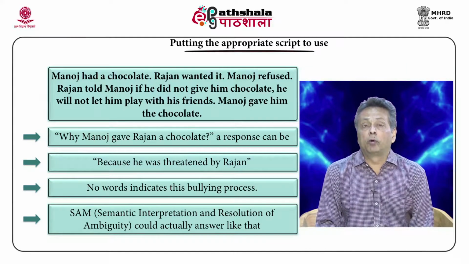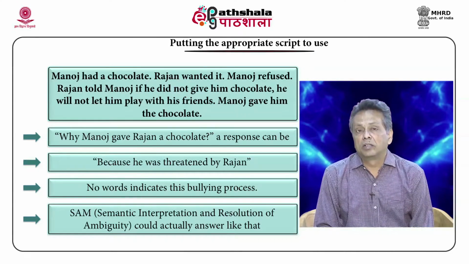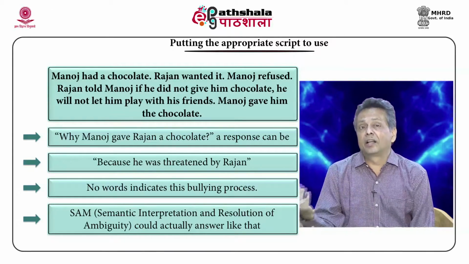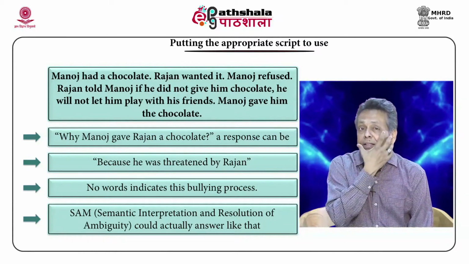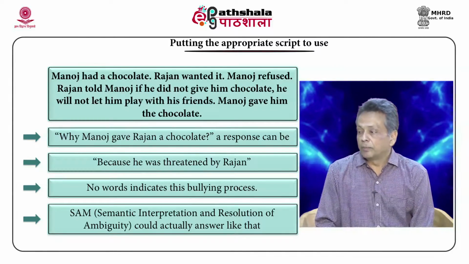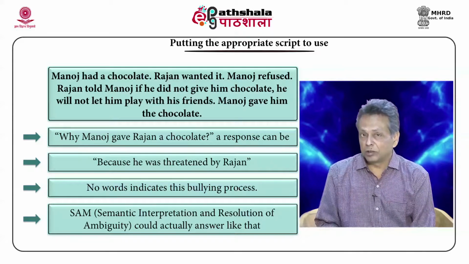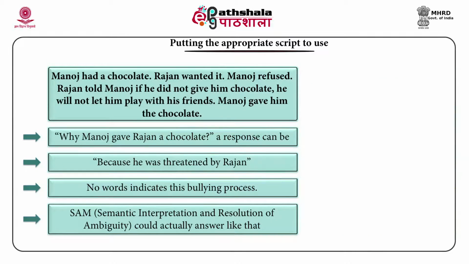In fact, one of the programs Schank wrote was called SAM, which can read stories like this and reason from them. So script interpretation and resolution of ambiguity can answer this question just because it was based on the scripts.